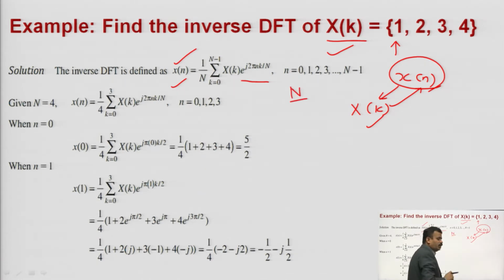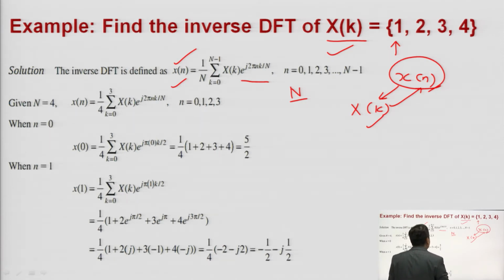This is your N point IDFT, because in DFT and IDFT your sequences are of finite length. That is why we always say N point DFT, N point IDFT. N means the finite length of the sequence. You can assume other terms also, but generally books use capital N, which shows that the length of the sequence is finite here. So this is the formula by which you can easily calculate small x of n.